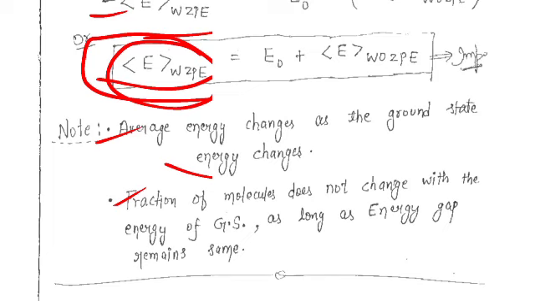For example, for the vibrational partition function, the energy gap between the two levels, ground and excited, was h nu. Until that h nu gap changes, the 5 upon 10 ratio will not change. Otherwise, if you change the energy gap, then the fraction of the molecules will change.